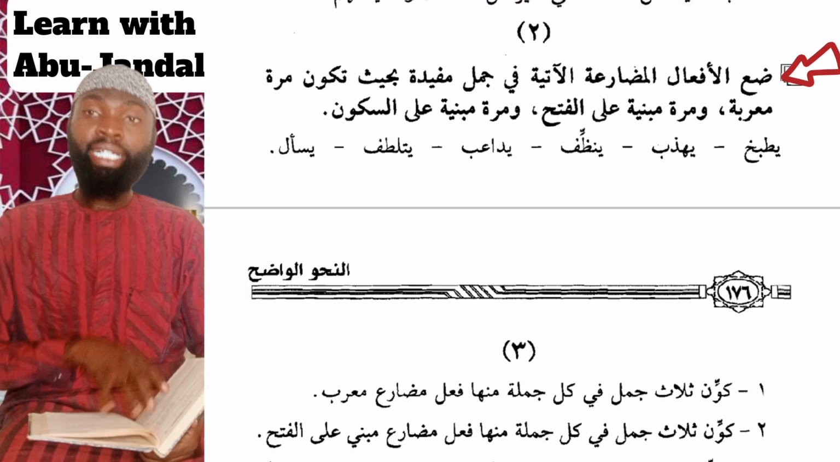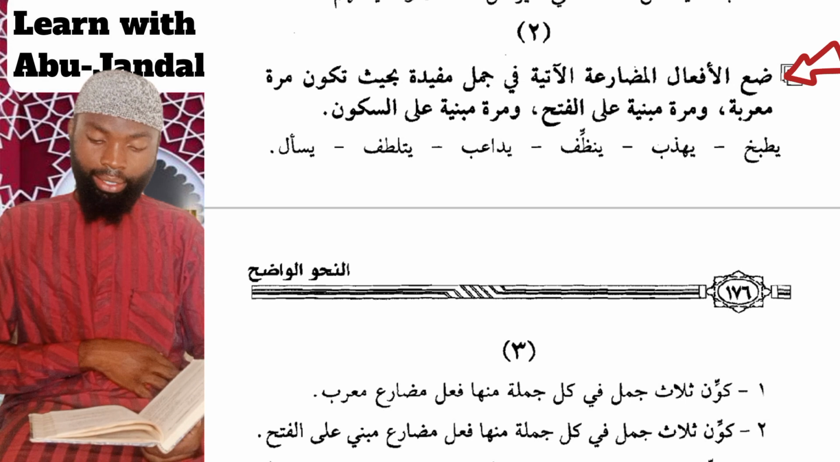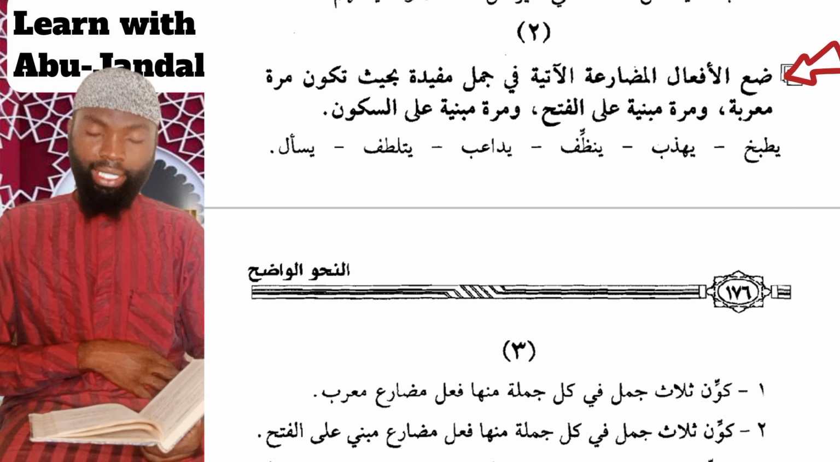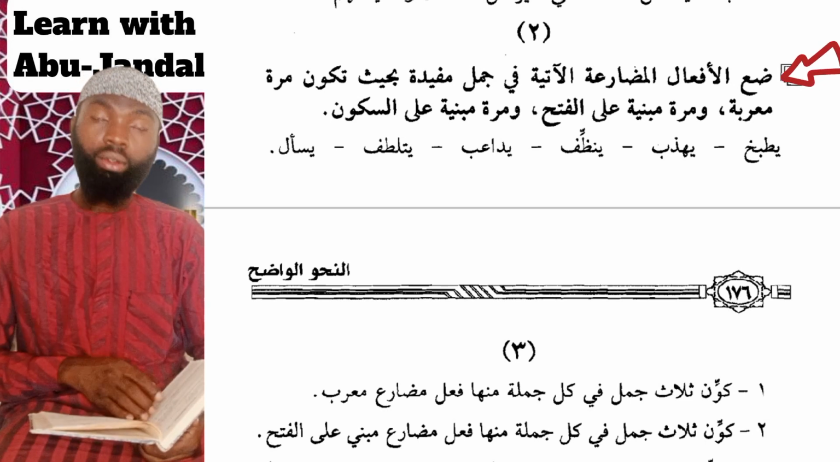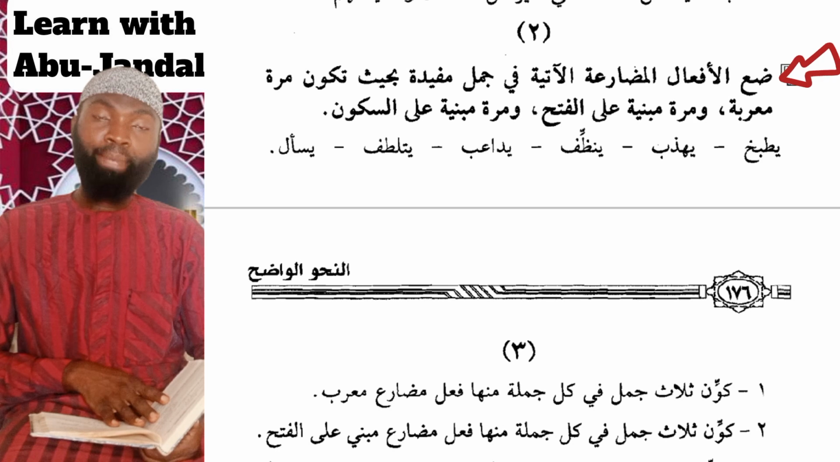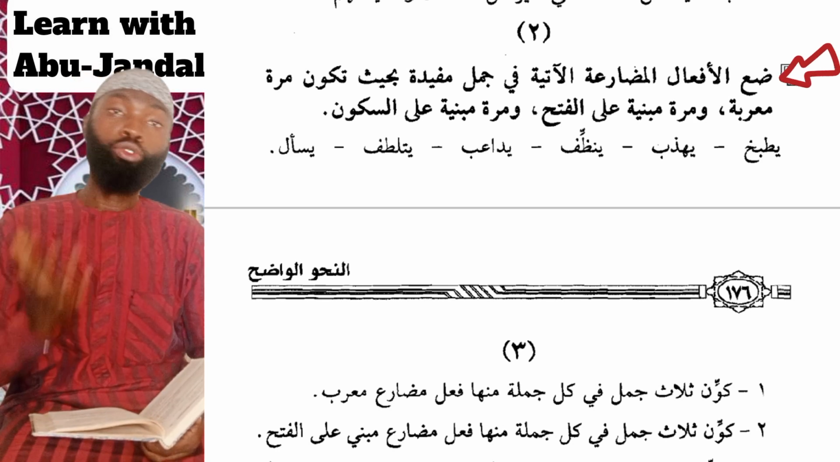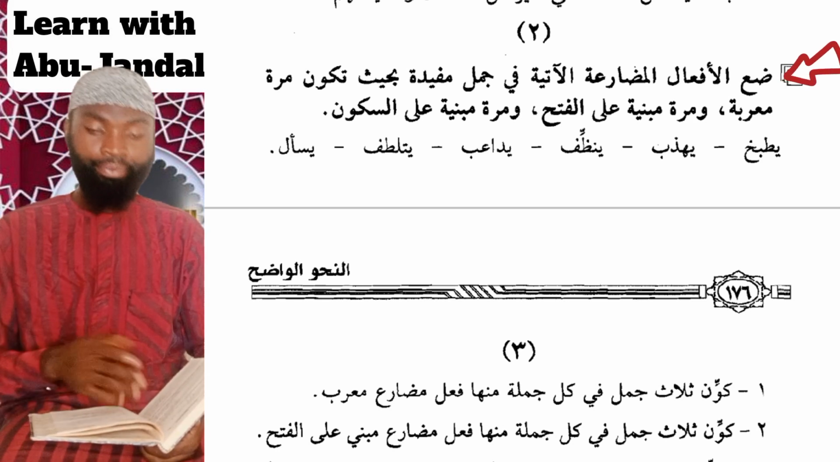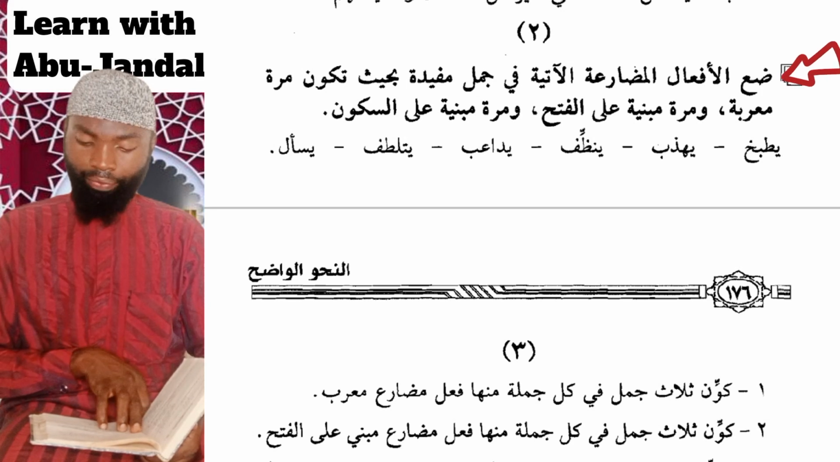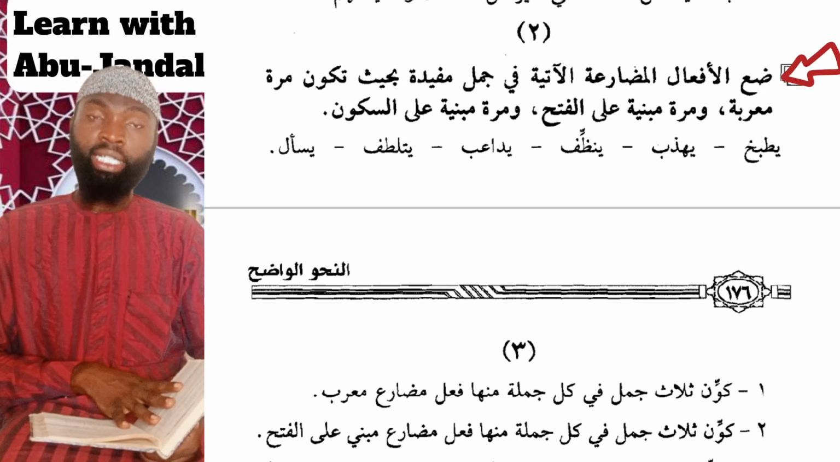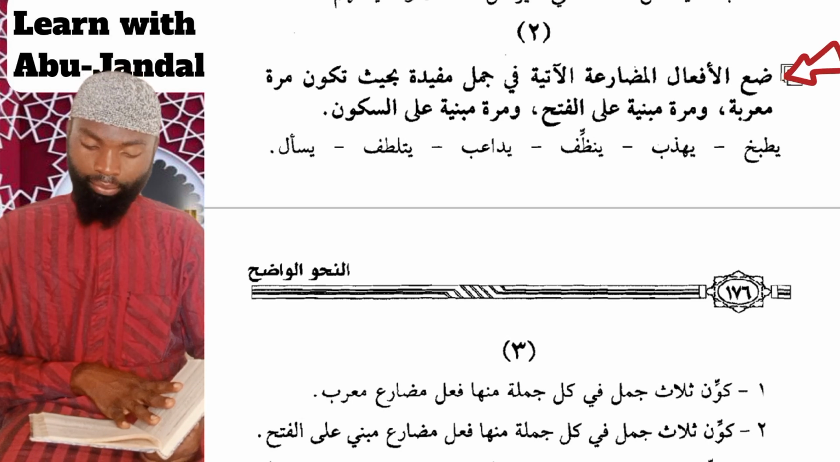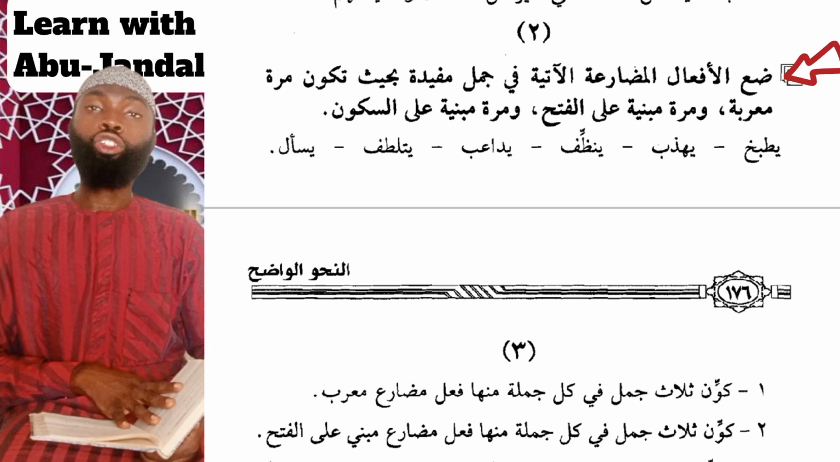The instruction says da'il af'al al-mudari'a tal'atiya fi jumali mufidatin. Place the following present tenses in a complete sentence بحيث تكون مرة معربة, so that sometimes it will become declinable. It changes from Damma to Sukoon or to Fatha. ومرة مبنية على الفتح, and sometimes it is built upon Fatha only. ومرة مبنية على السكون, and some other time it is built upon Sukoon. The first word we have here is yatbukhu.